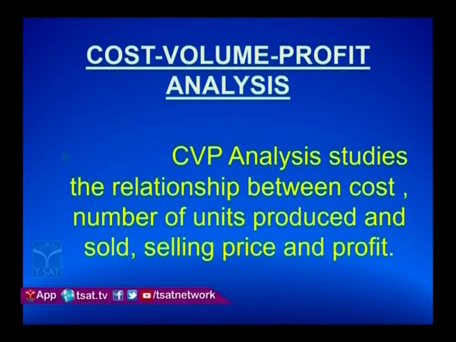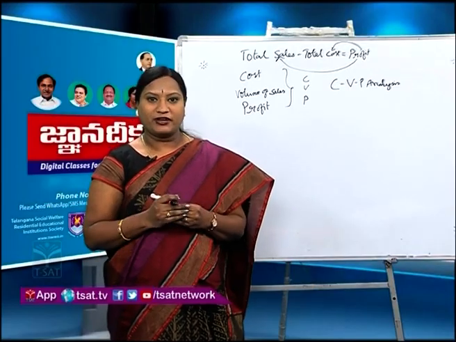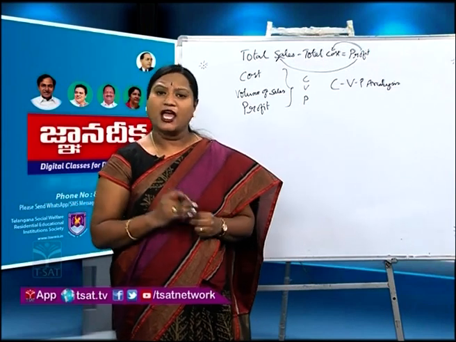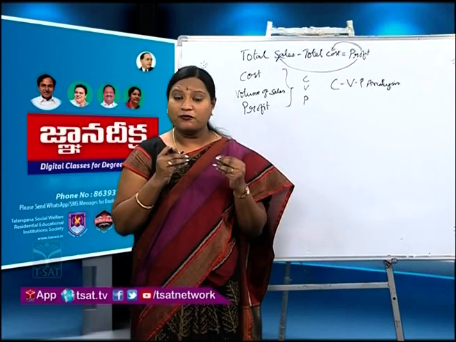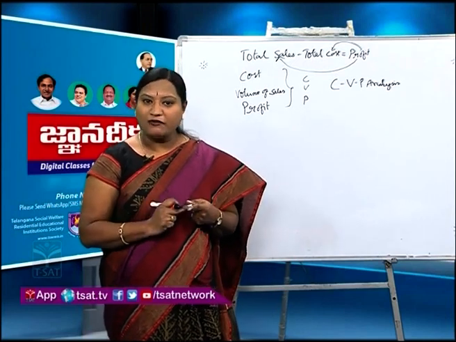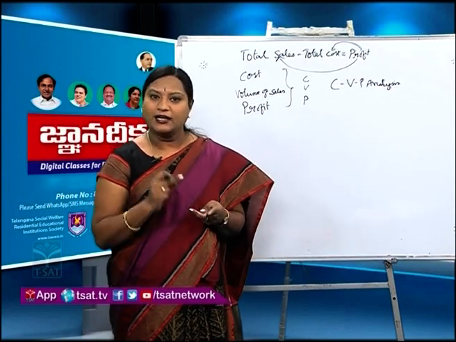CVP analysis studies the relationship between cost, number of units produced, number of units sold, selling price and profit. In simple terms, CVP analysis studies the variations in cost and profit with the relationship in volume of output and volume of sales. Though there are a large number of internal and external factors which influence the amount of profit, still volume of output and volume of sales are very important factors which influence the profit.